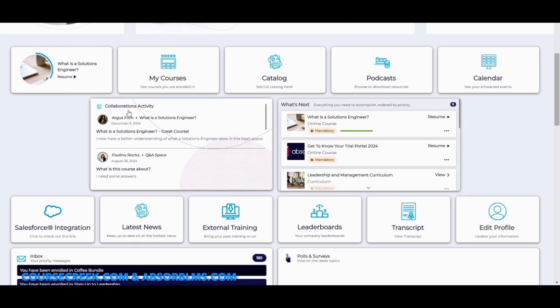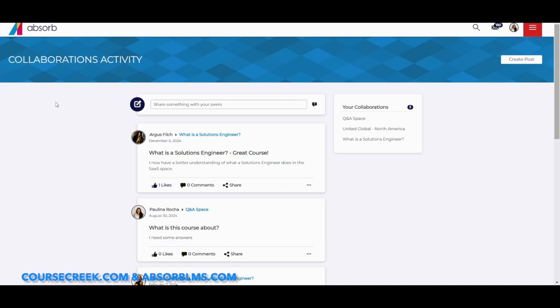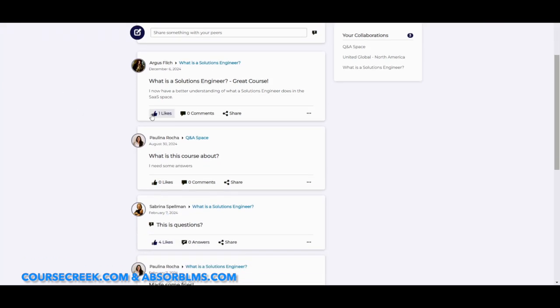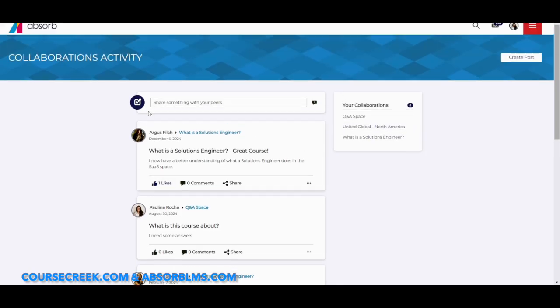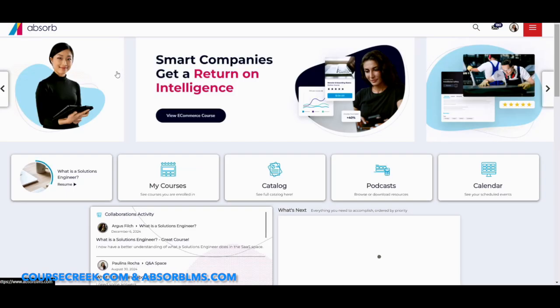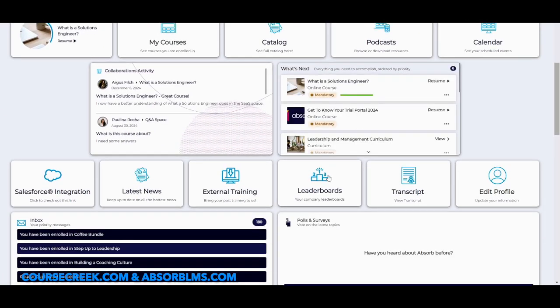Next, we have the collaborations activity. So learners can actually come in here and have forums and discussions. They can upvote, comment, and post posts or questions to connect with learners about what's going on within the LMS.